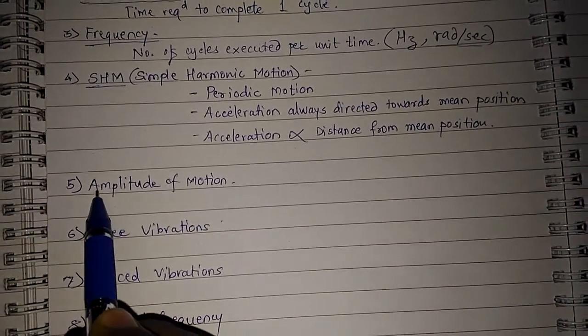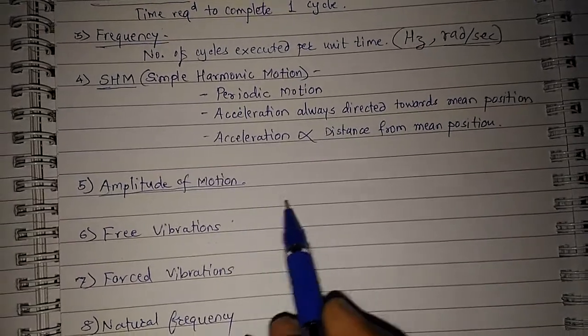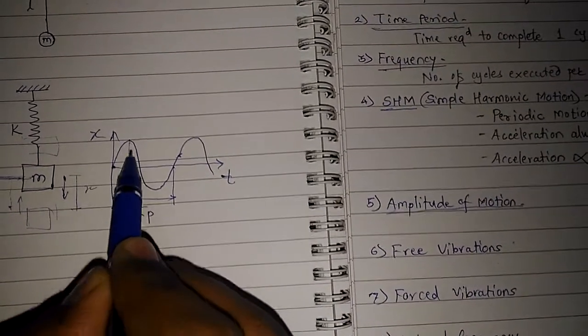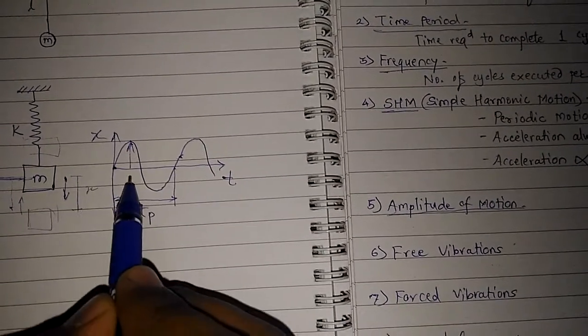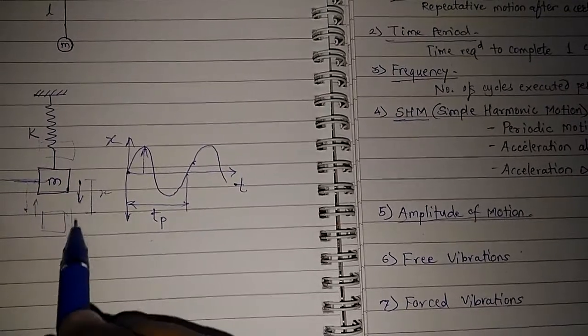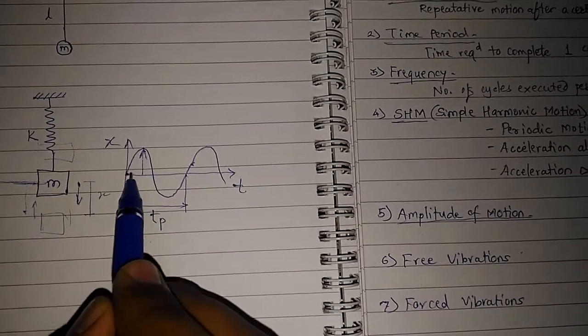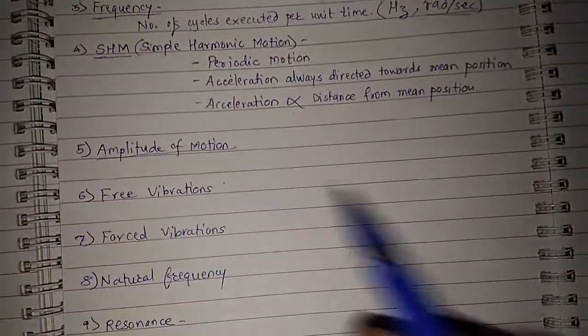Next point is the amplitude of motion. So amplitude of motion is this distance, means it is the maximum displacement of the vibrating or moving mass, we can say. The maximum displacement from its mean position, we call it amplitude. So let me put that down here.